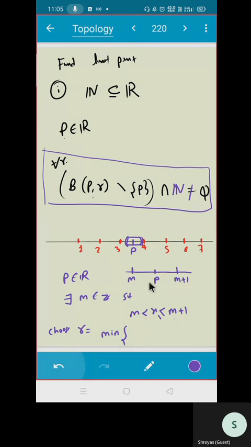So if I would like to find an open ball which should be completely contained inside, that means my radius should be less than this guy also, and radius should be less than this guy also, correct? So my radius should be less than P minus m. So you can write like this: minimum of P minus m, m plus 1 minus P. Do you agree?